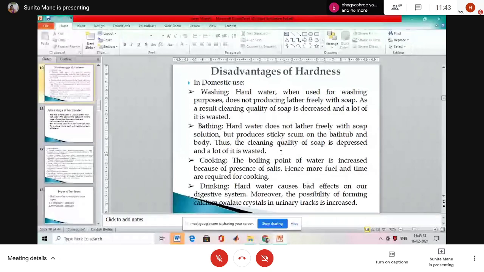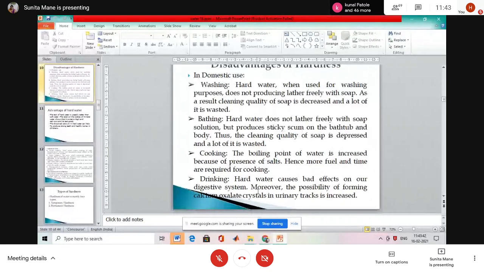If we use hard water for washing, bathing, cooking and drinking purposes: in washing, it does not give free lather, so the soap forms the white precipitate on the body. Again, the boiling point of water increases in cooking. And if we use hard water for drinking, the crystal is formed in our urinary tract, called a kidney stone. So this is the disadvantage of hard water.